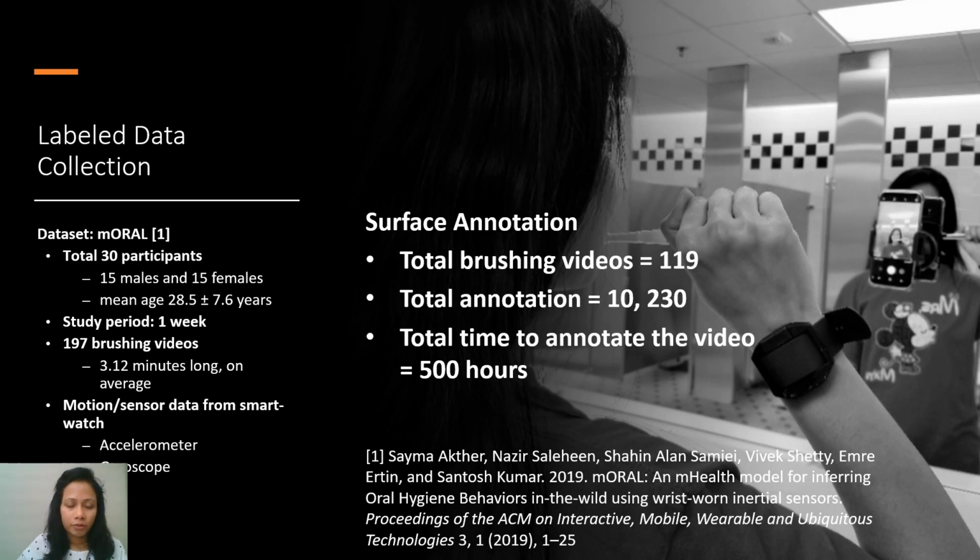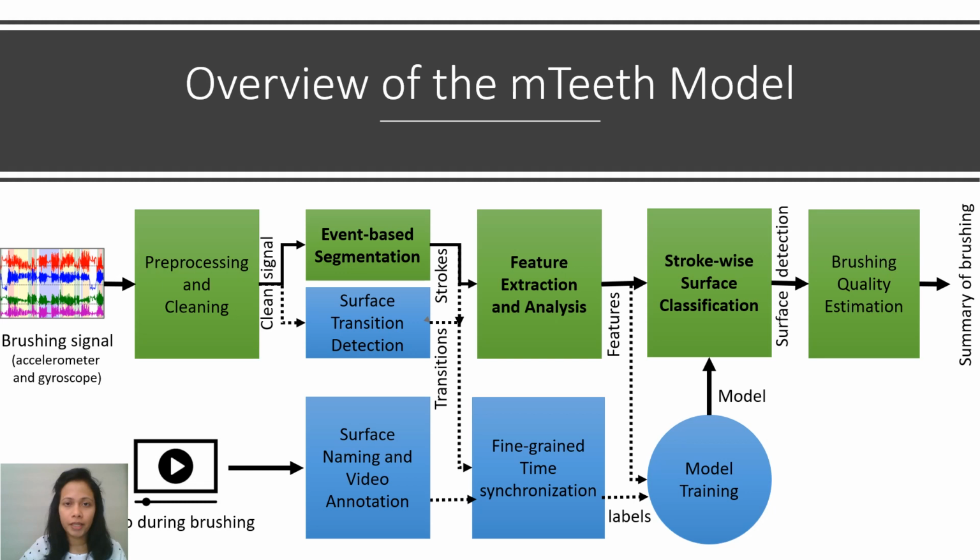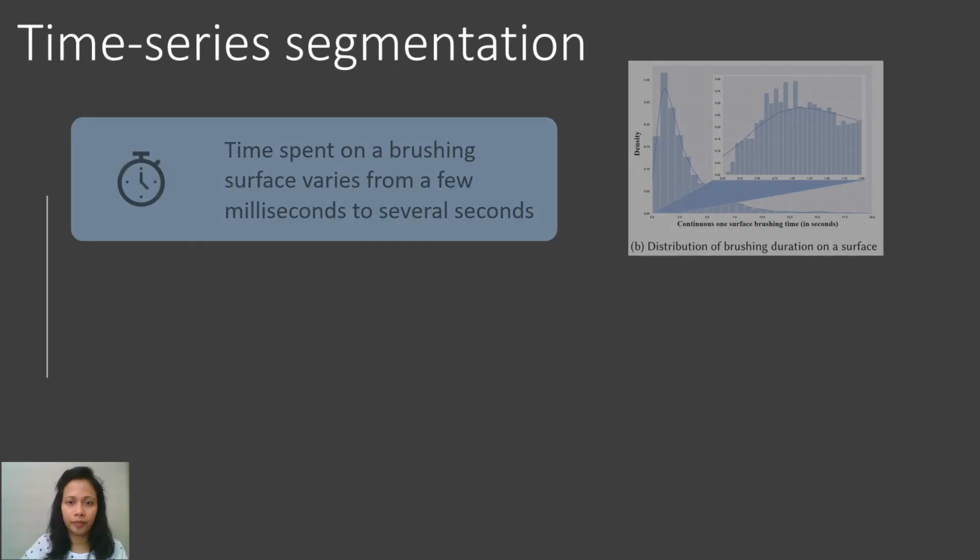To get the granular level data, we collected a dataset where videos are captured during brushing. Two independent coders carefully annotated each surface transition from each video. In total, more than 10,000 labels are annotated. Now I present the pipeline of our model. Due to the time constraint, I will explain the main three components of this pipeline.